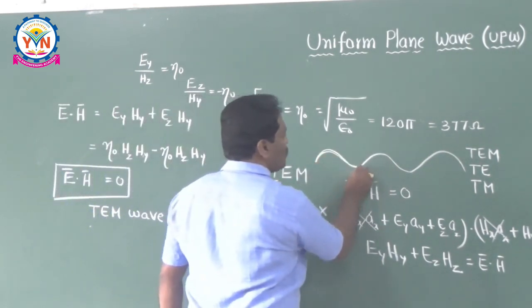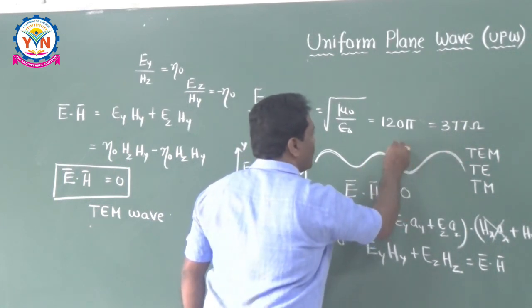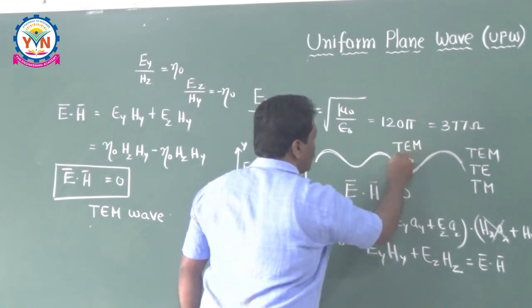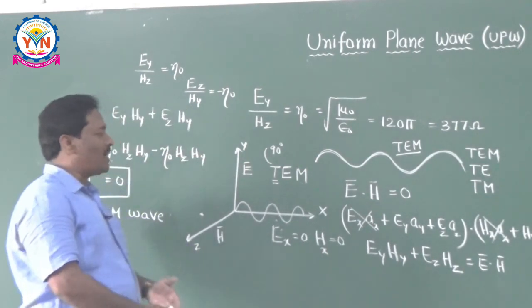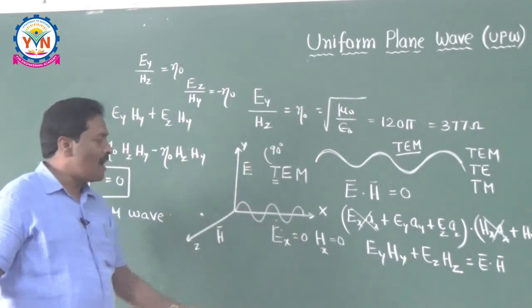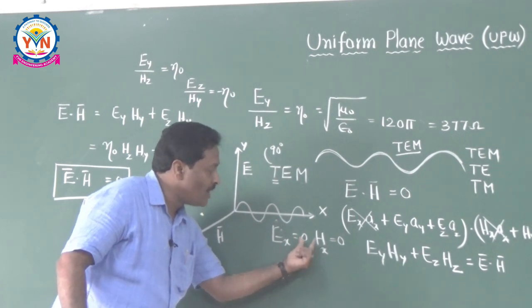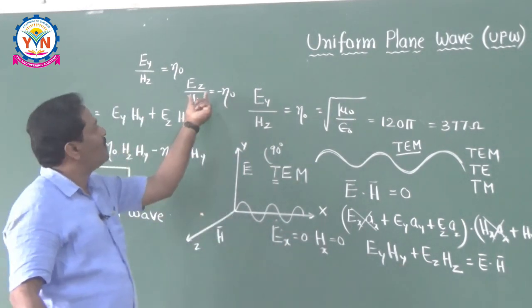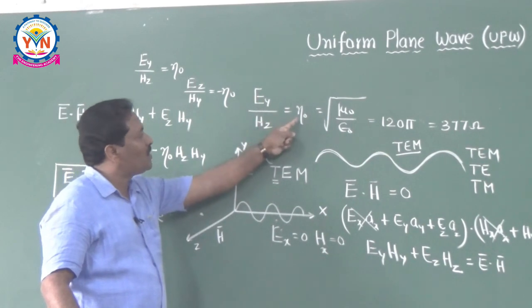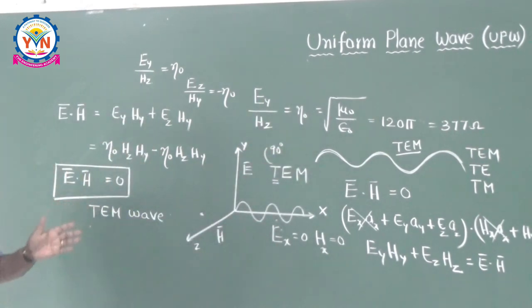So the wave which is propagating in the free space is called a TEM wave. In order to prove this, we have taken electric field and magnetic field, and here also we applied the property of the uniform plane wave, and from this property and from this relation Ey by Hz is equal to eta naught, we proved that our uniform plane wave is a TEM wave.